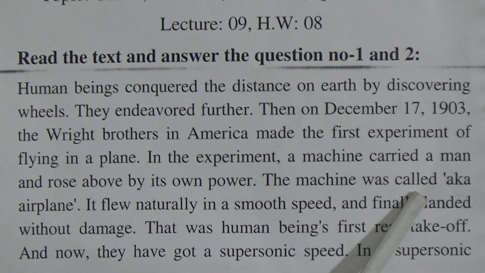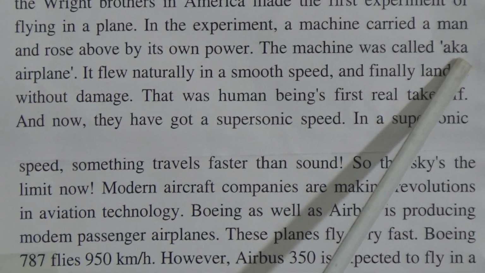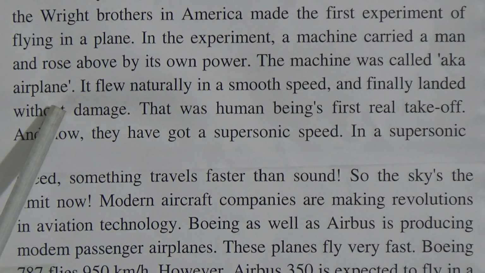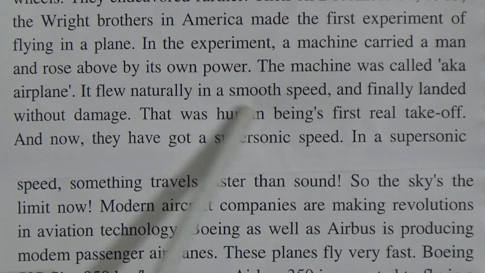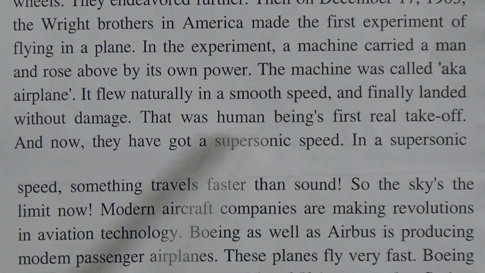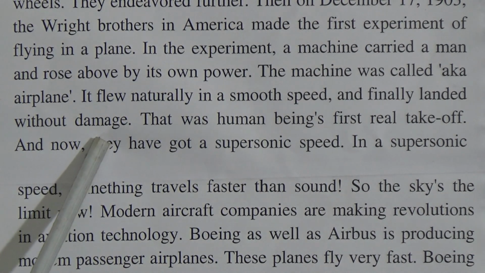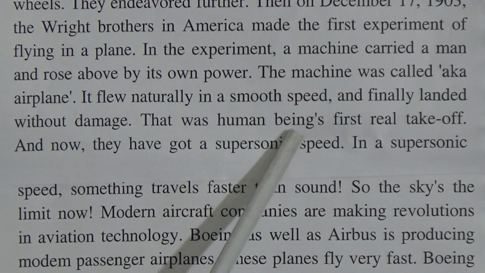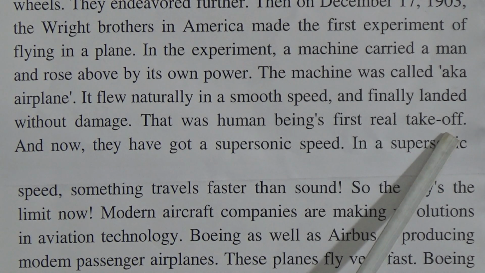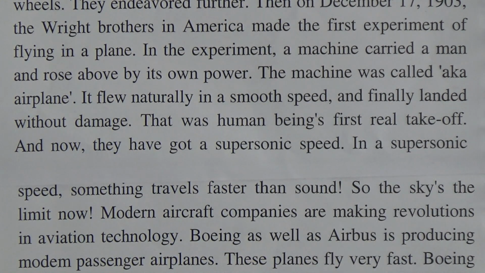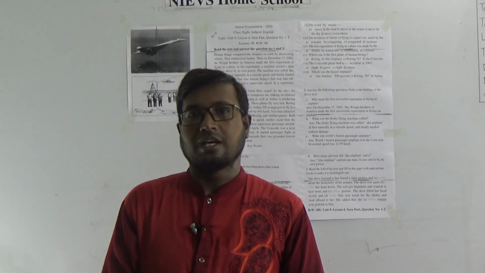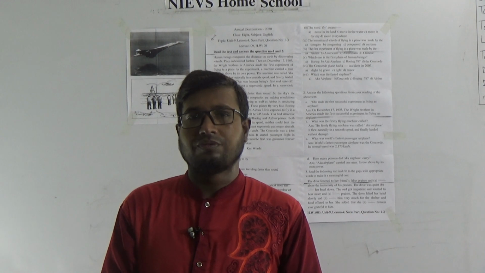The machine was called an airplane. It flew naturally in a smooth speed and finally landed without damage. That was human beings' first real takeoff. I have already told you the meaning of take off, beginning to fly.